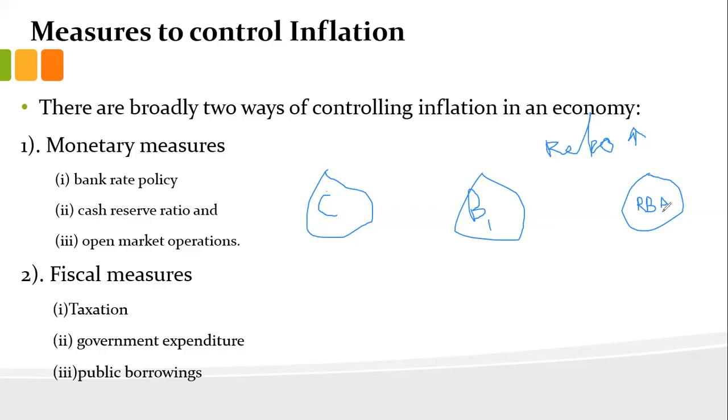Another is the cash reserve ratio, which commercial banks need to maintain with the RBI. The RBI will increase that cash reserve ratio, and by that measure also they can control the money supply. And finally, there are open market operations, in which the government will start selling. They will make it compulsory for banks and big industries to buy bonds and securities of the government. That way also they can control inflation.